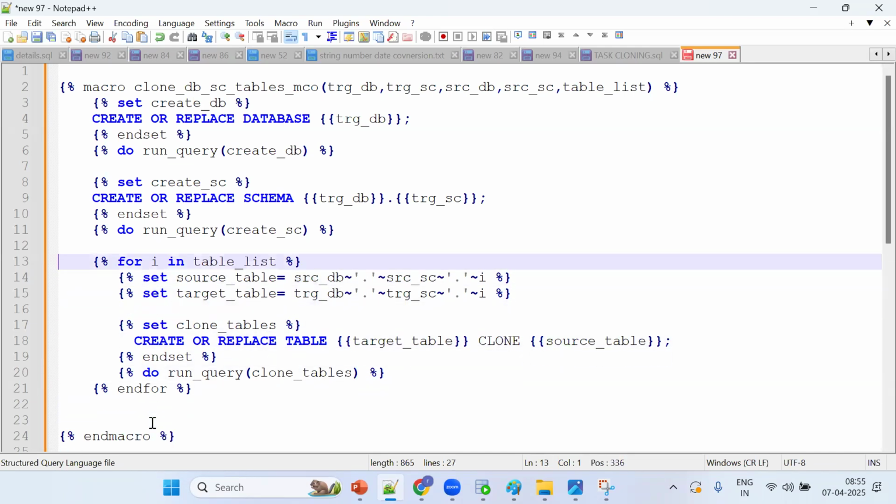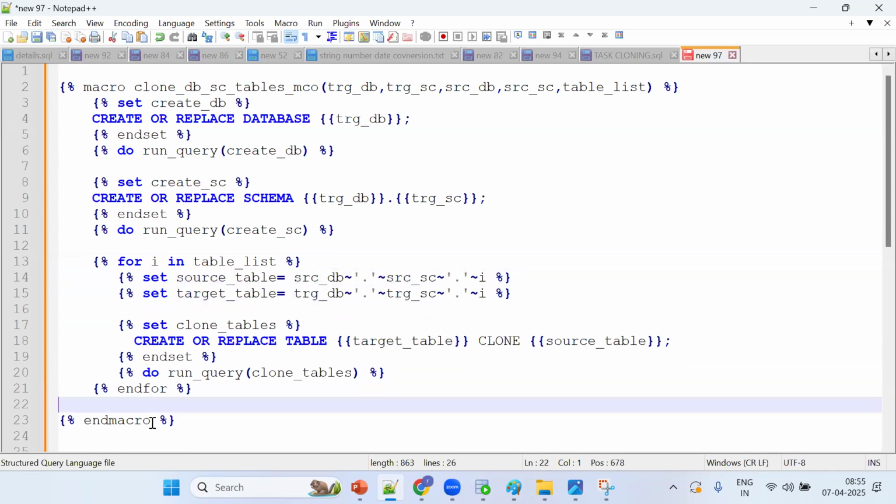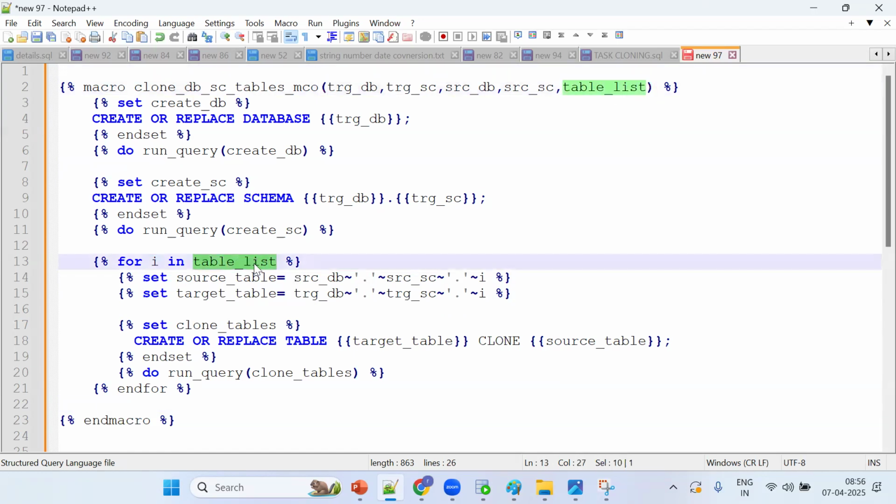Praveen, can we declare the list in the program itself instead of the argument table underscore list? Program itself where? Line number 12, like table list is equal to list of table one. Generally, that will go static, no? If you define it inside, it's static, no? Raghu, it will become another static file, no? Static, no. So remember, generally we can go for table 1, table 2, table 3 directly. But here it becomes static. If I make table 1 static, table 2 static, that's why we're going for dynamic. So this is how we can make it dynamic.